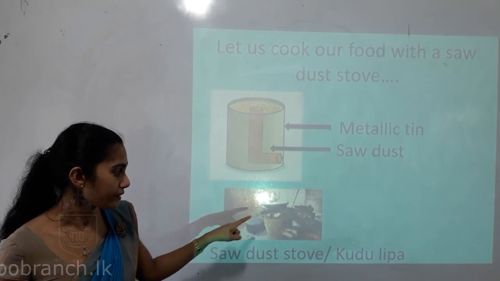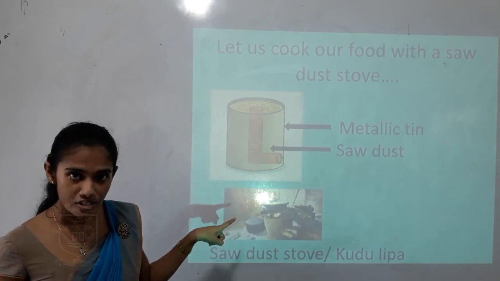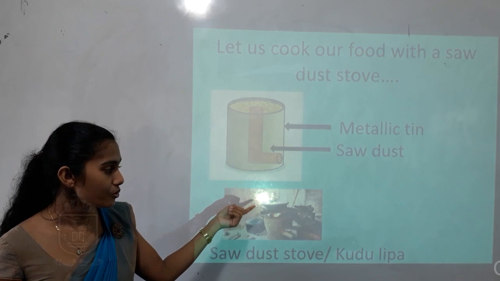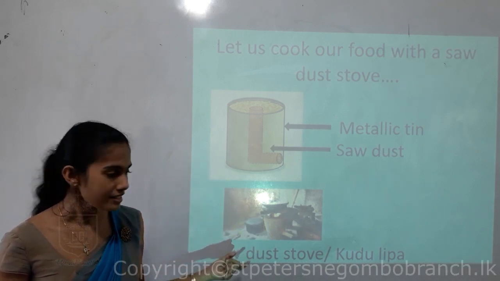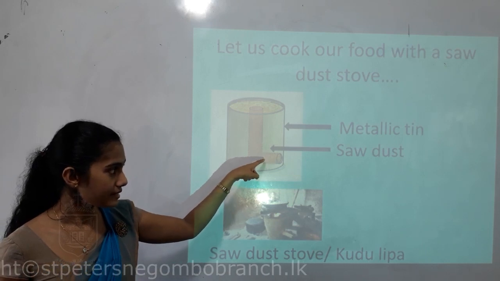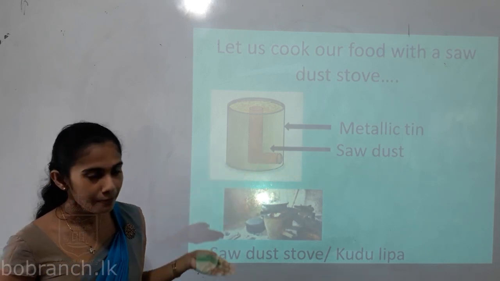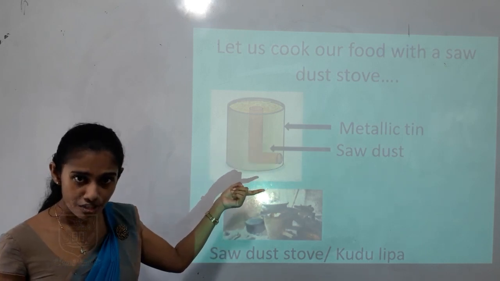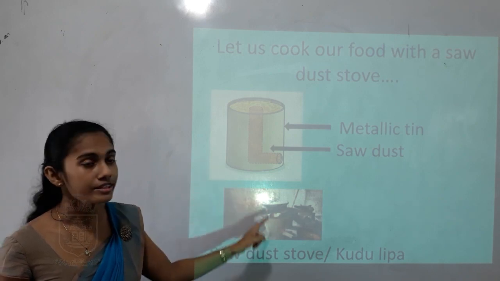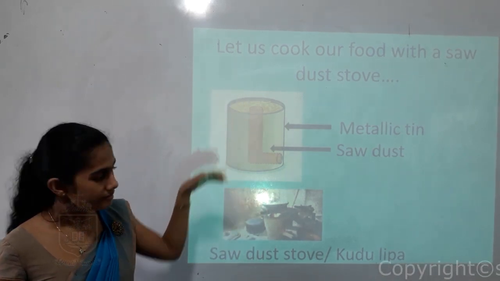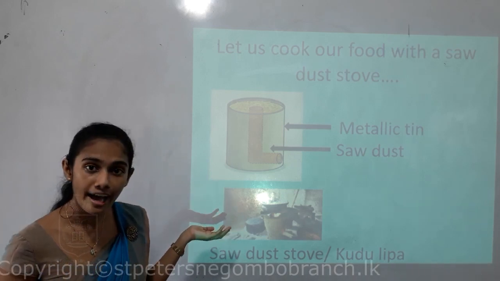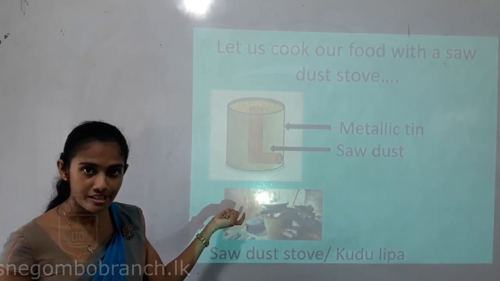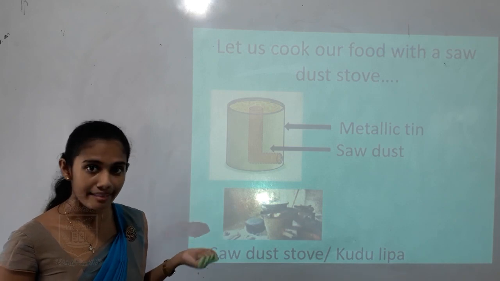Then, children, can you see this picture? This is how you can cook your meals by using a kudulippa, right? So once you light the piece of paper here and the sawdust is catching fire, then the flame will come through this hole. Then you can keep your pot or the vessel in which you are having meals on top of it, children. Then you can get them cooked.